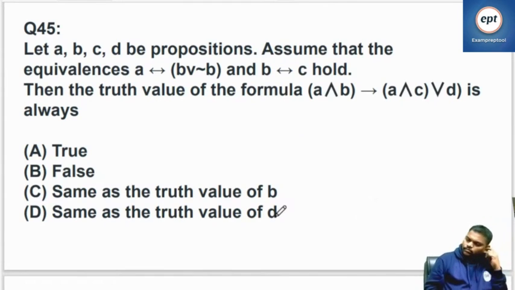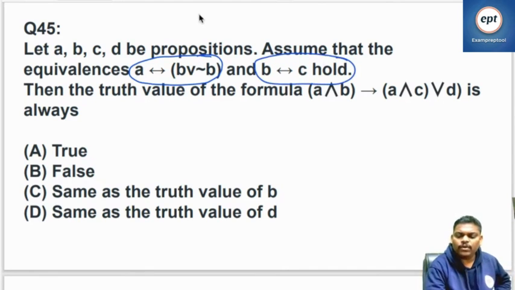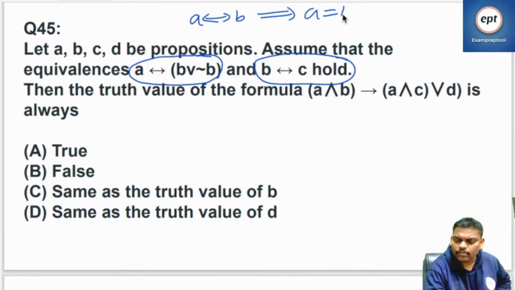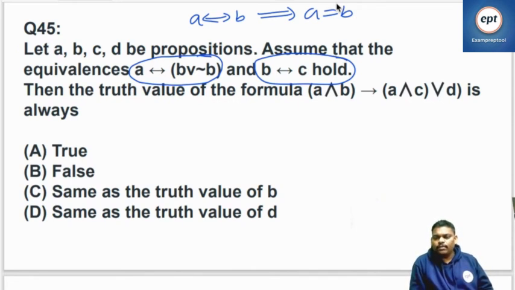Remember, listen, in question number 45, it is a double implication. Double implication means both are equal. You remember, right? If anyone doesn't know, remember, A double implies B means both are equal. A implies B, I cannot say A is equal to B. A double implies B, then both are equal.